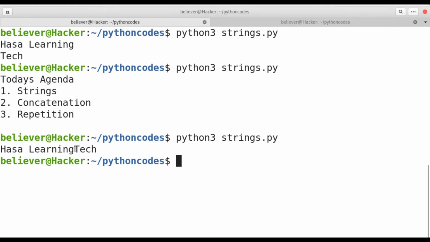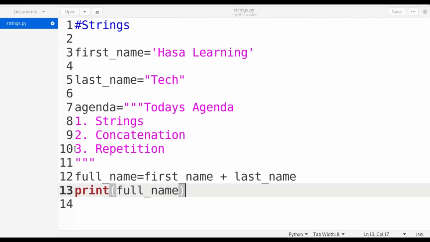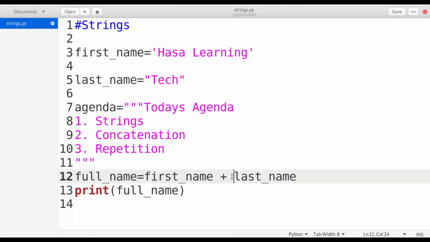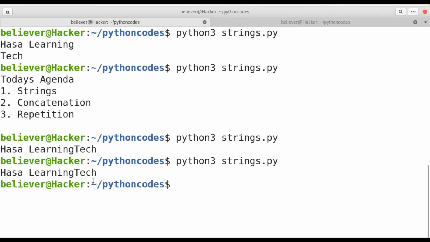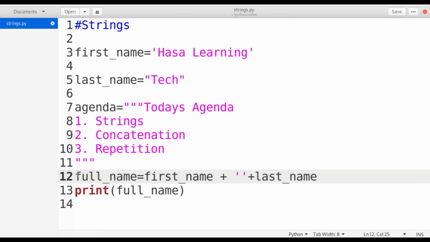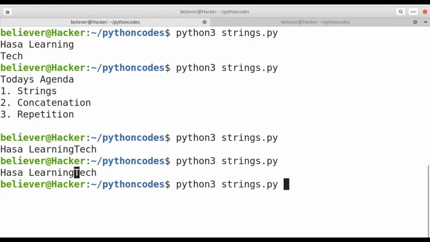The string is continuously combined with the previous one. If I need to give a space, I simply give a single quote with a simple white space. Without this, I don't get any space. Most people just represent it without the space, but we need to give a single space by specifying it like this.